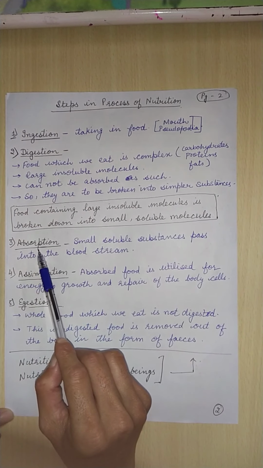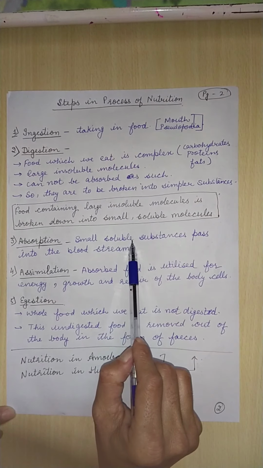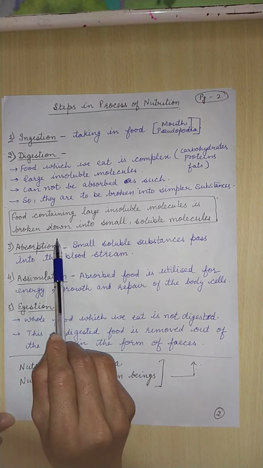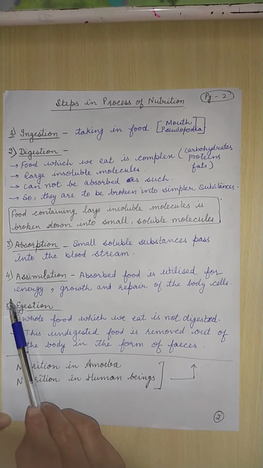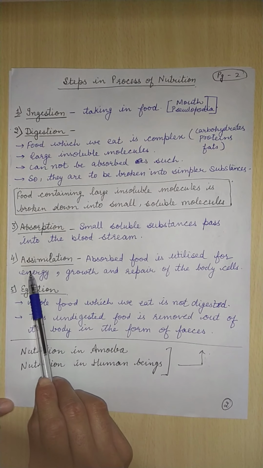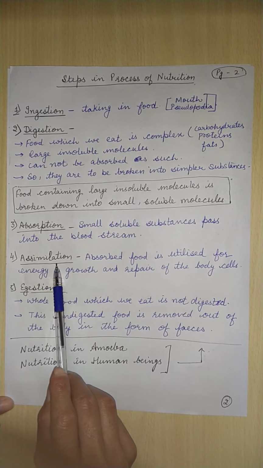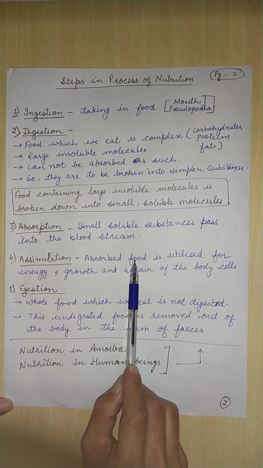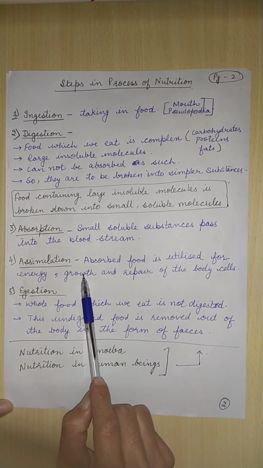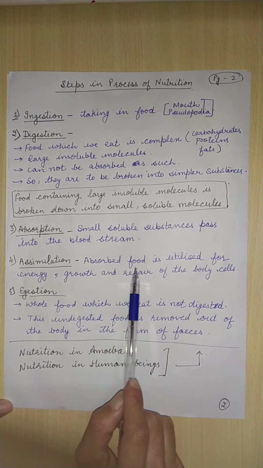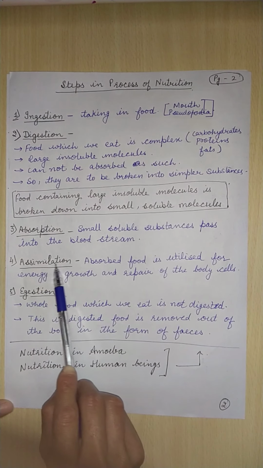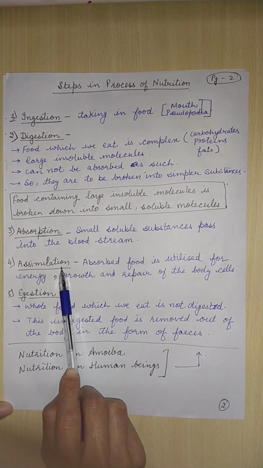This step, when the small soluble substances pass into the bloodstream, is called absorption. Now the blood takes these small molecules to all parts of the body. So when the absorbed food is utilized for energy, some of its part is utilized for growth and repair of the body cell. This step of nutrition is called assimilation.